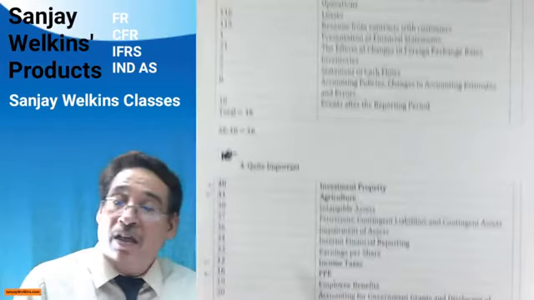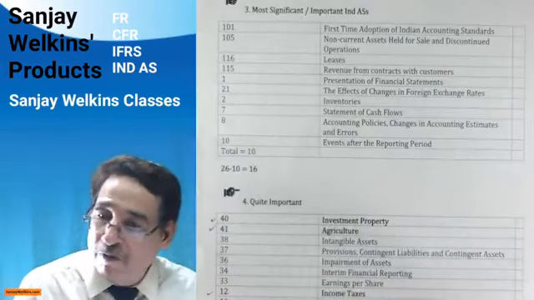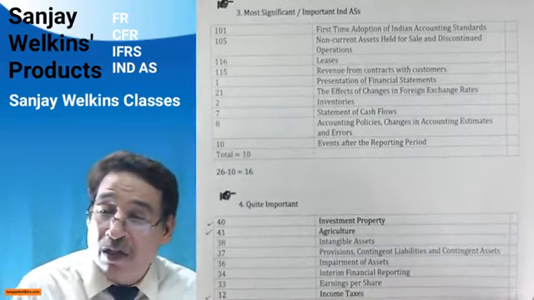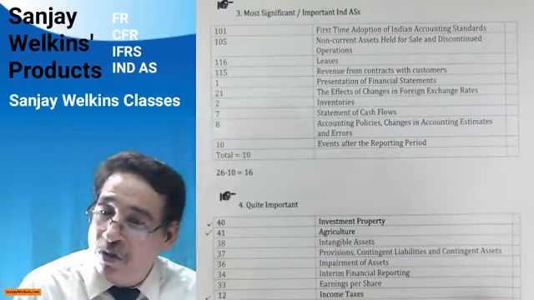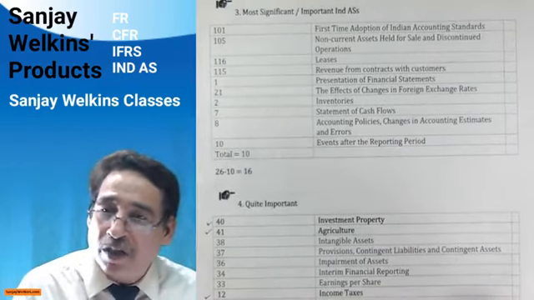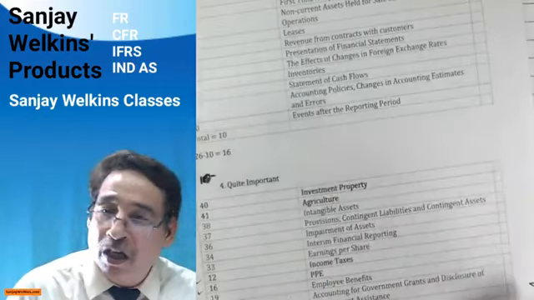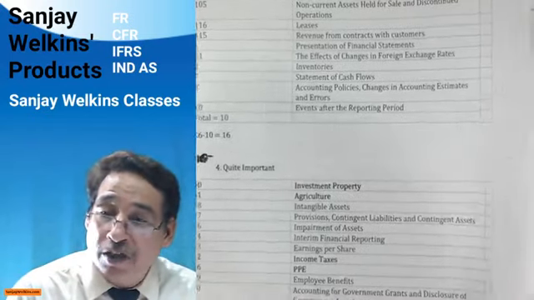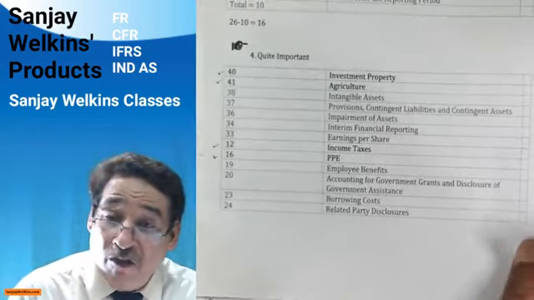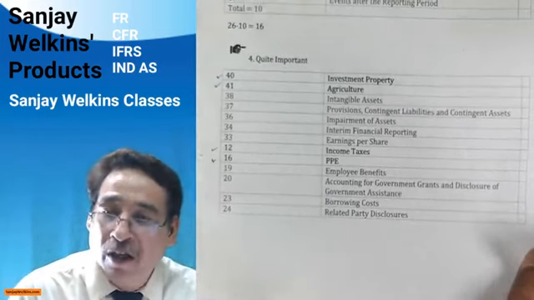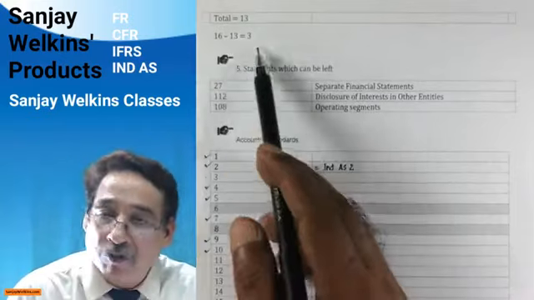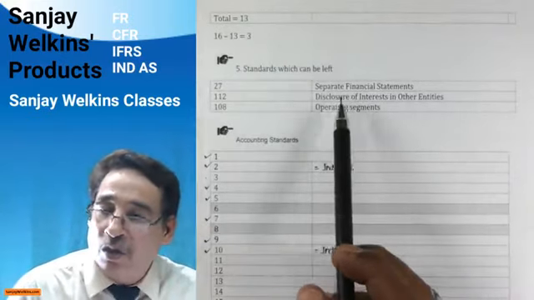So you can see total standards were 42. Out of that, 7 we need not do. We are left up with 35. Out of 35, I talked about 9 standards which are purely related to the chapters. You need not do that. You are left up with 26. Now, out of 26, I just told you 10 are the most formidable ones. So now you are left up with 16. Out of 16, I told you which are quite important, 13 standards, and even among them, I told you which ones to do first. So from 16, if you subtract these 13 quite important standards, you will be left with 3. And the good thing is that you need not do these 3 at all.